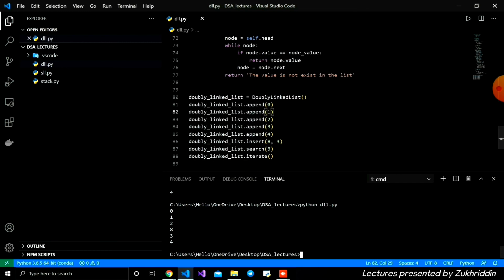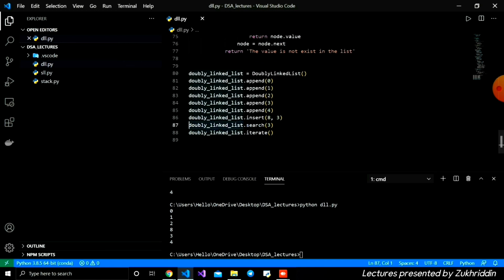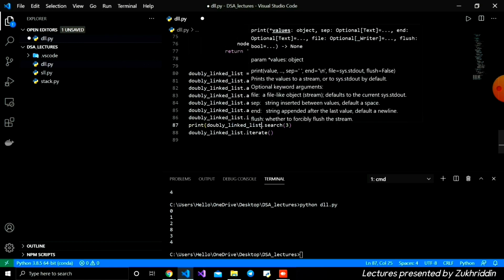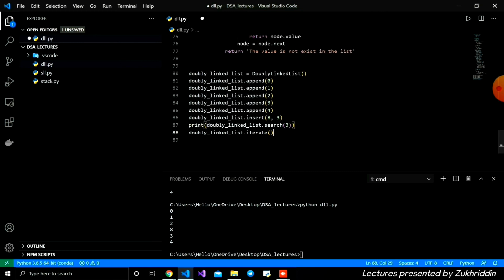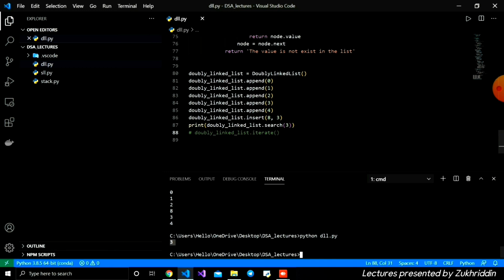Oh, we must print this, because here we are just returning, we need to print this code using the print function. Okay, and we just comment this out, we don't need it for now. Let's check one more time, and you see 3 is returned, which we have.